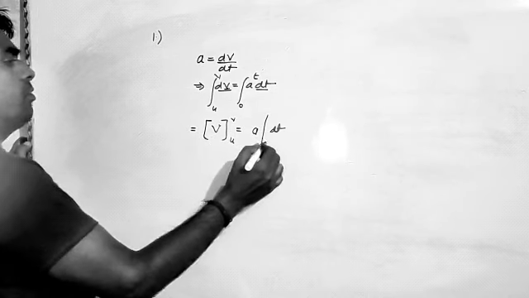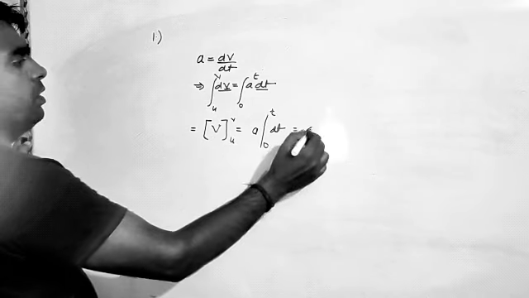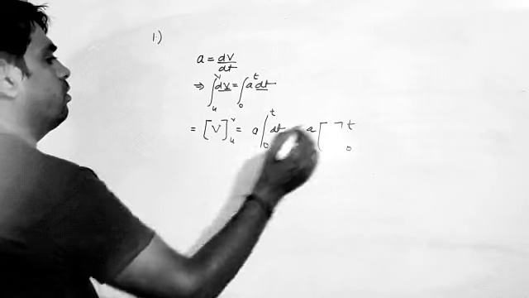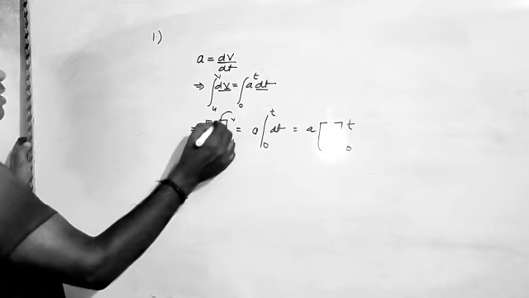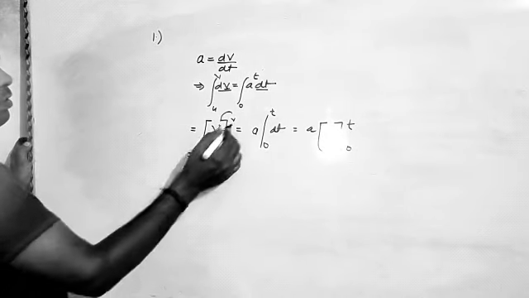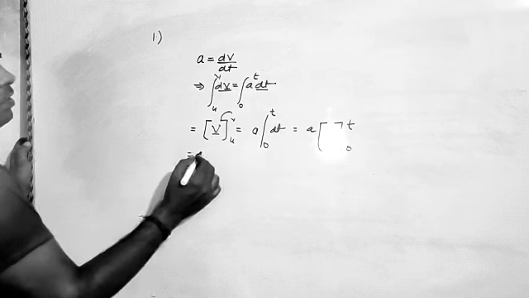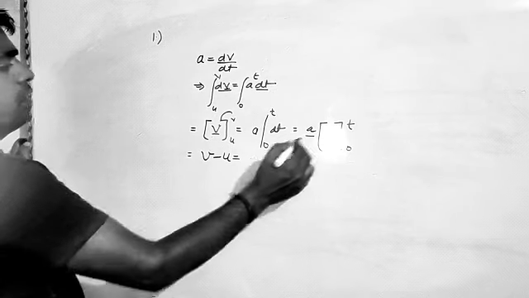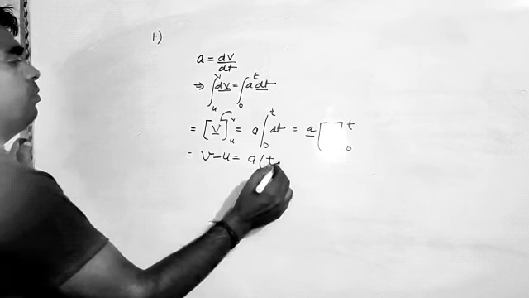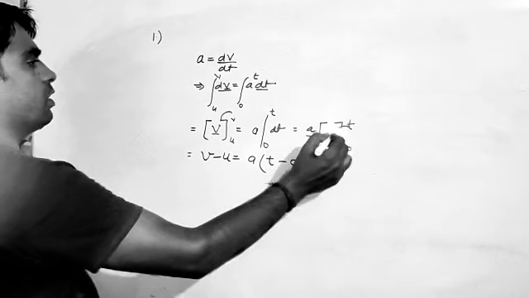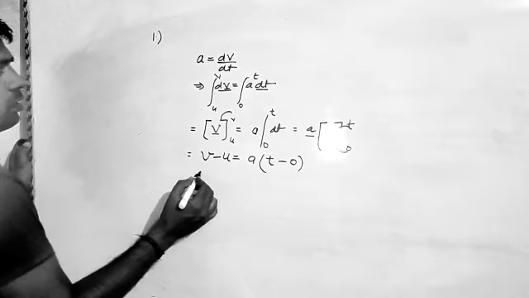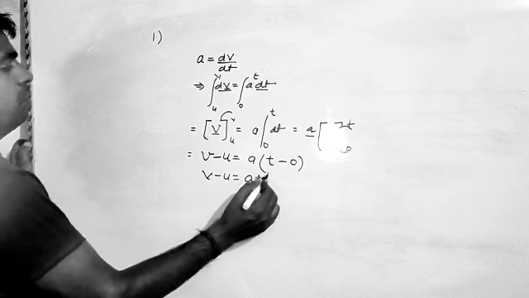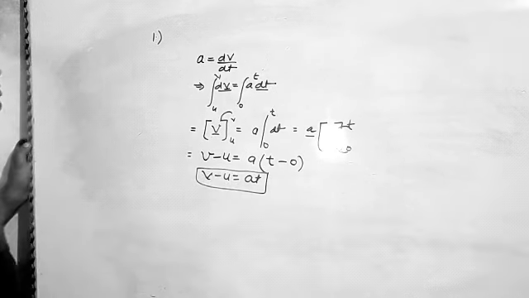Integration of dt from 0 to t will be t. Now we place the upper limit and lower limit: first t in place of t, minus 0 in place of t. So it becomes v minus u is equal to a into t minus 0. This becomes our first equation, v minus u is equal to at. This is the calculus way.